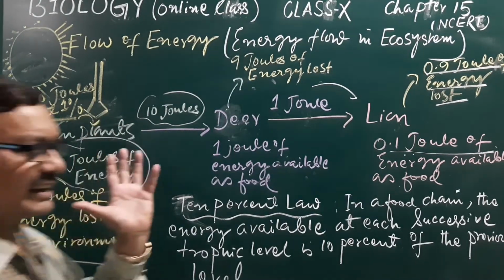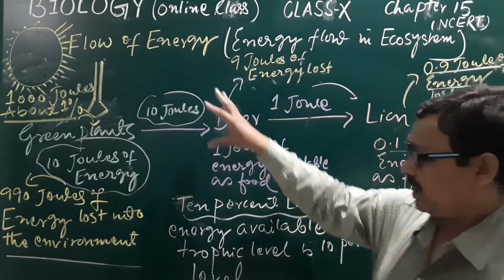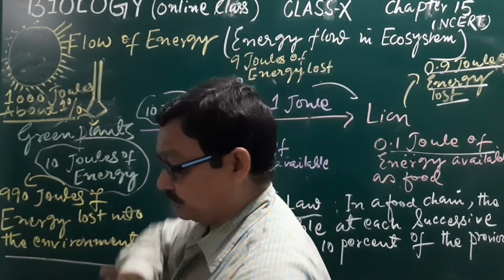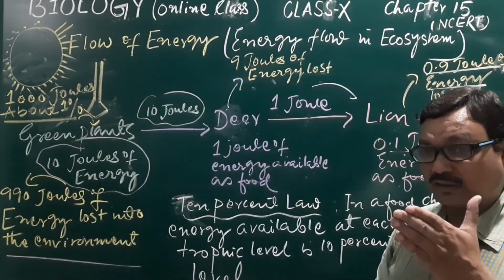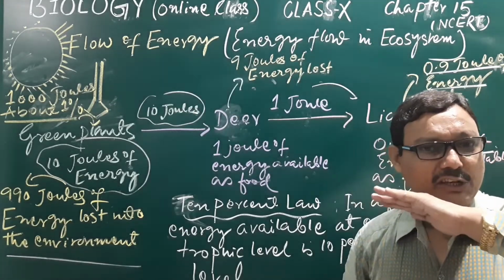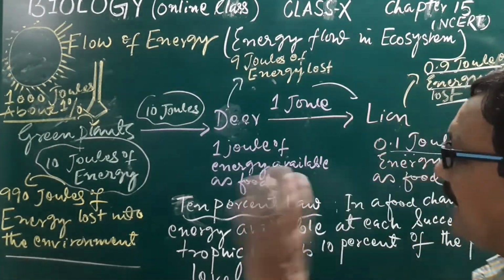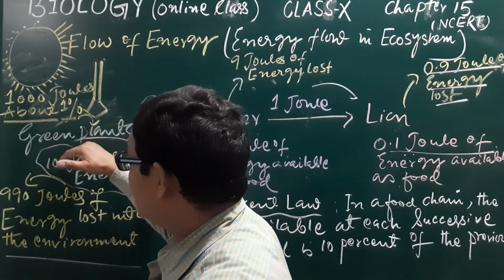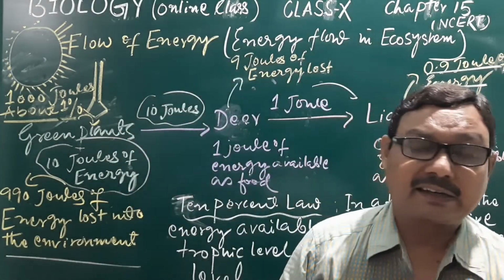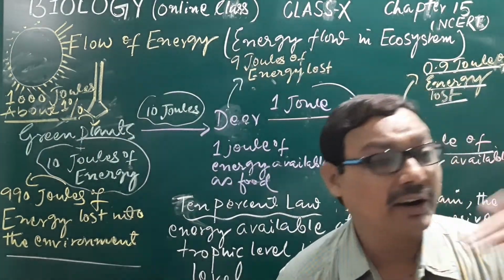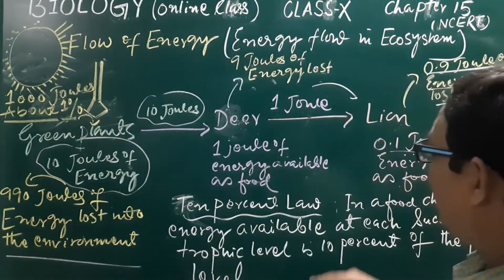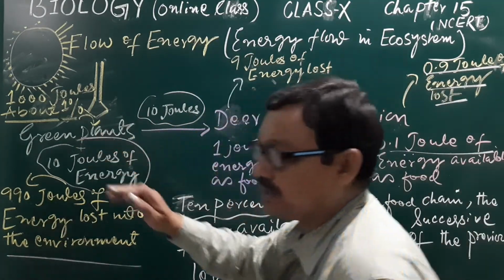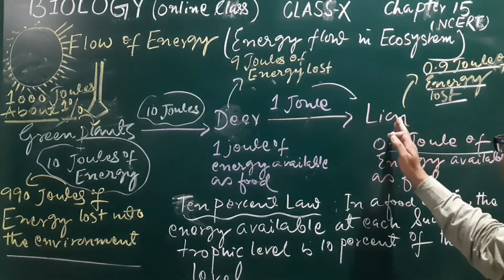And what are the characteristic features of this energy flow? The first important feature of this energy flow is that the flow of energy is always unidirectional. Number 2, the captured solar energy, the energy captured by the green plants, cannot be reverted to the sun. And similarly, when one trophic level has captured energy, it cannot be given back to the previous level.